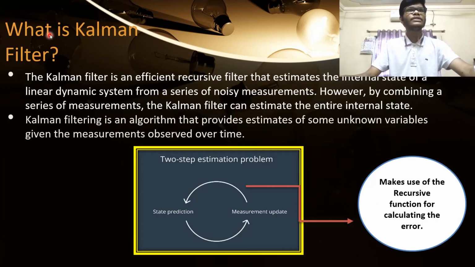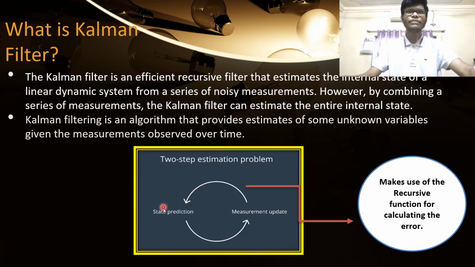Coming up to the next part, what is a Kalman filter technique. The Kalman filter is an effective recursive filter that estimates the internal state of a linear dynamic system from a series of noisy measurements. By combining a series of measurements, the Kalman filter can estimate the internal state. So basically, the Kalman filter will make use of a recursive function. In this recursive function, we will calculate the measurement update through the state prediction.